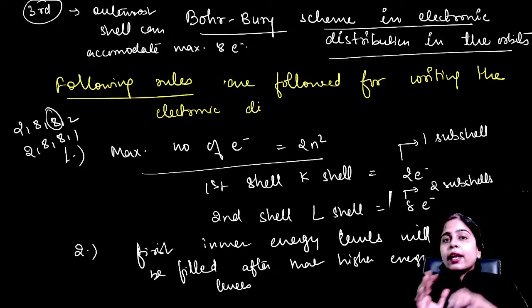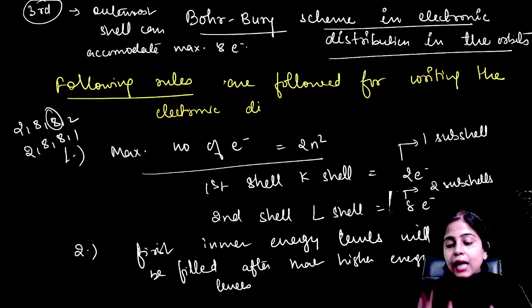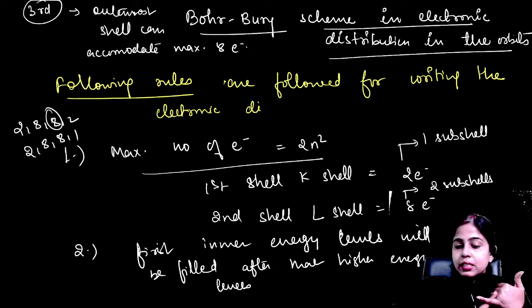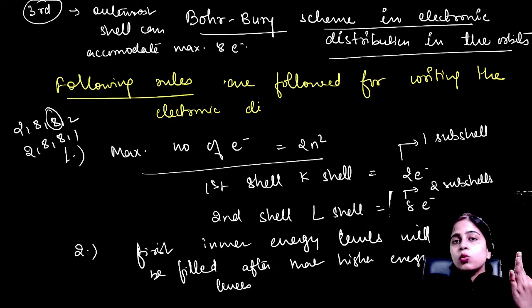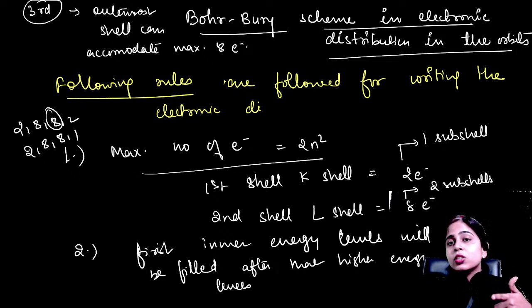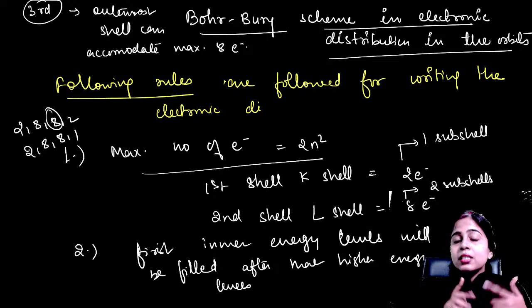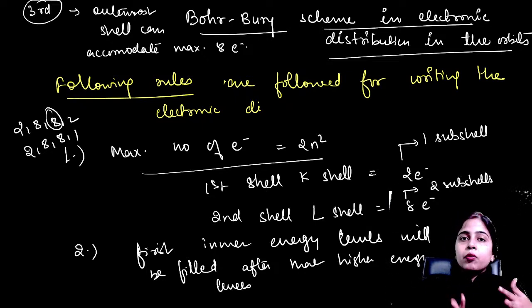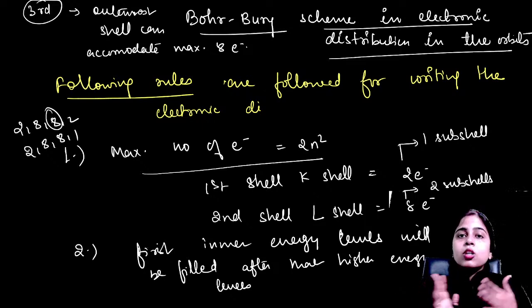That was given by the Aufbau principle, Pauli exclusion principle, and Hund's rule of maximum multiplicity. So these three rules were used to define the electronic configuration. That is different, that was given in the Erwin Schrödinger model, that is the quantum mechanical model that we are using today. This was your electronic distribution scheme, just to tell you the number of electrons present in each orbit, or you can say shell.